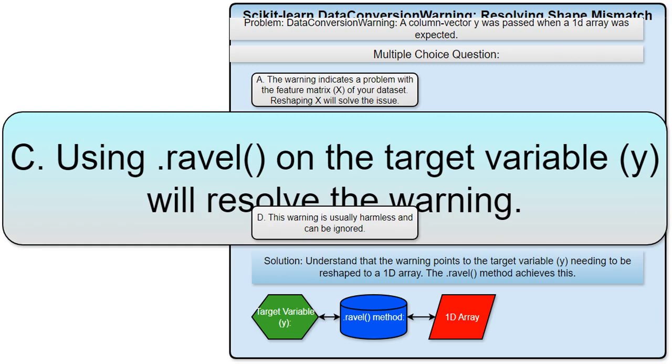Yes, this is the solution. Ravel is a NumPy function that flattens a multi-dimensional array into a 1D array. This is exactly what we need. It will take your column of values and turn it into a single row, solving the issue.